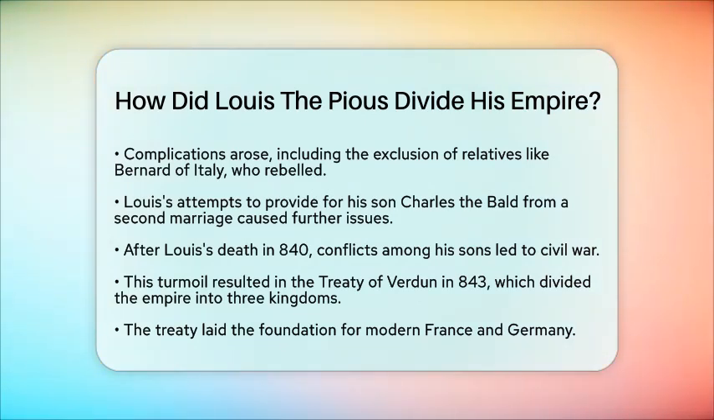Lothair was elevated as co-emperor, receiving the largest share, while Pepin and Louis the German were kings of significant regions. This division aimed to maintain unity but ultimately led to internal strife and the fragmentation of the empire.